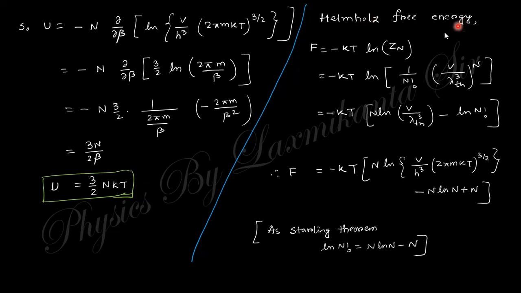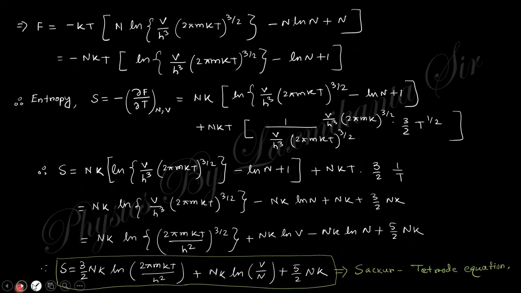Then the Helmholtz free energy, F equals minus kT ln Zn. Put this value of Zn and rearrange, and you will obtain this expression. And this is Stirling's theorem, that ln n factorial equals n ln n minus n. Use this here. From the expression of Helmholtz free energy, you can obtain the other variables. So put the Helmholtz free energy expression like that, taking n as common.